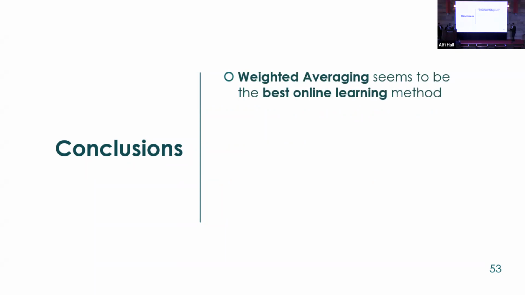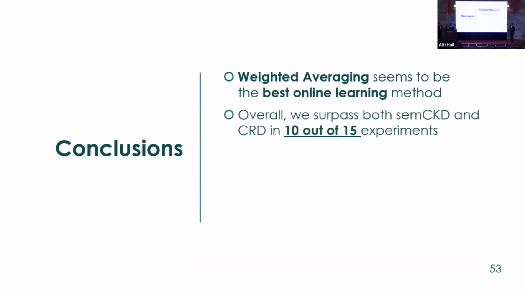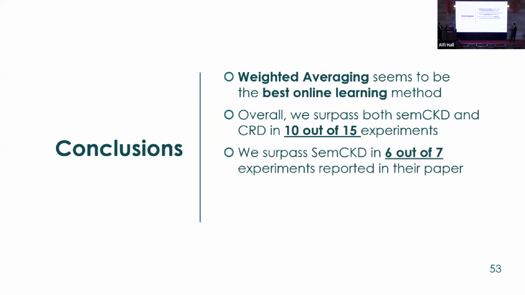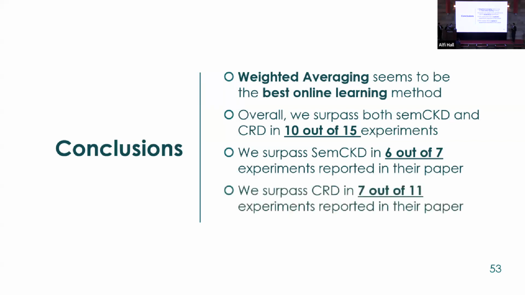The first finding we have is that weighted averaging is the best online learning method from the results we had. And overall, in the 15 experiments, we surpassed both SimCKD and CRD in 10 out of the 15 experiments. Now let's look at detailed results compared to SimCKD and CRD alone. We surpassed SimCKD, which is the state of the art in feature knowledge distillation, in 6 out of the 7 experiments they have reported in their paper. As for CRD, we have outperformed them in 7 out of the 11 experiments they report.